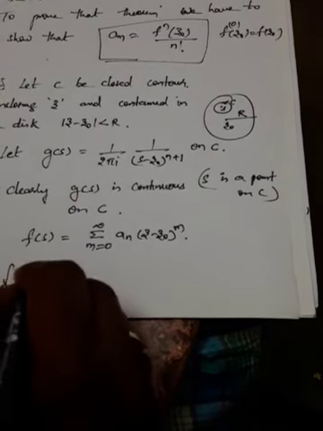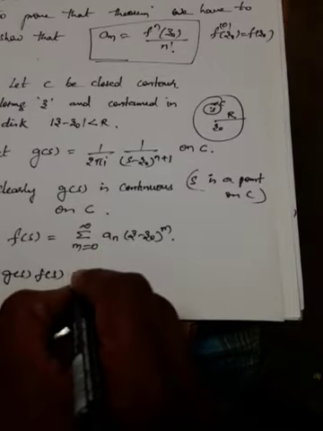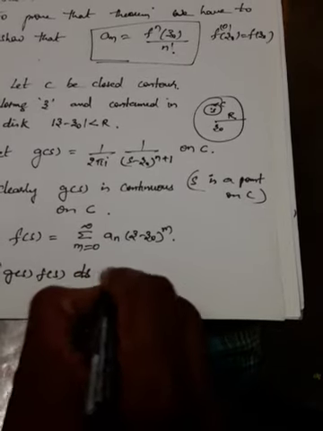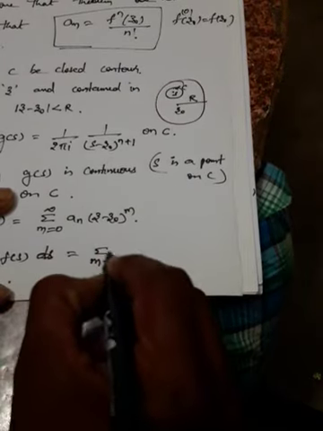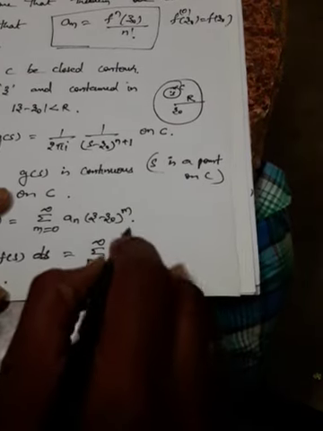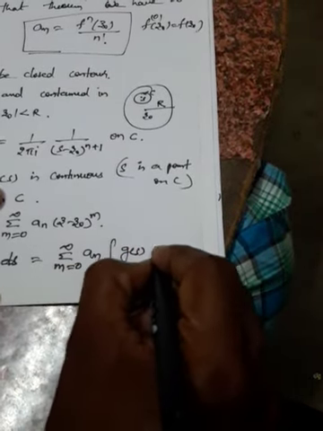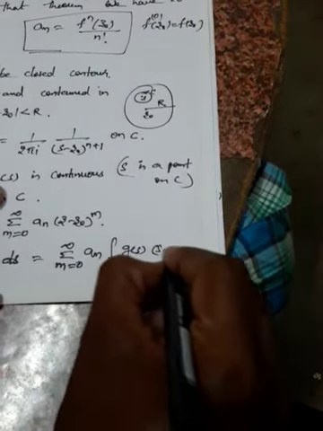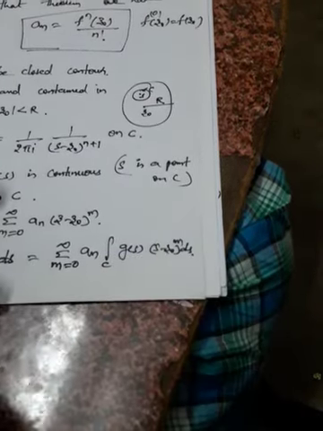The integral over C of g(s) f(s) ds is equal to the summation m equal to 0 to infinity of aₘ times the integral over C of g(s) (s − z₀)ᵐ ds.